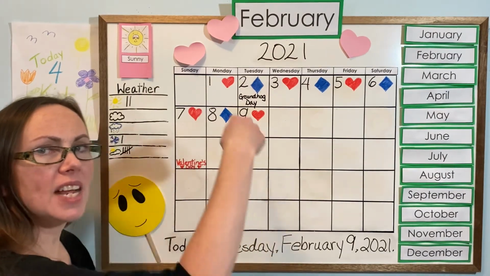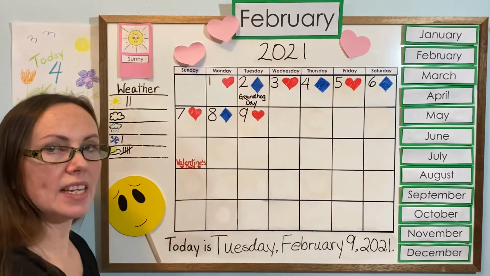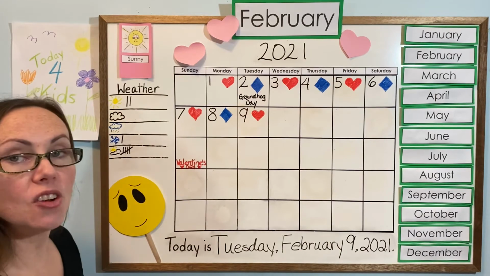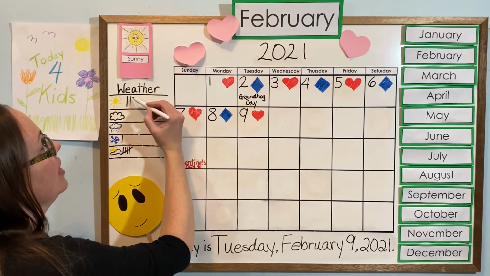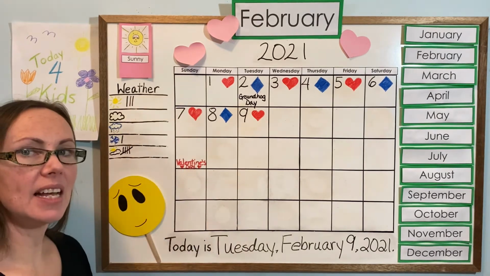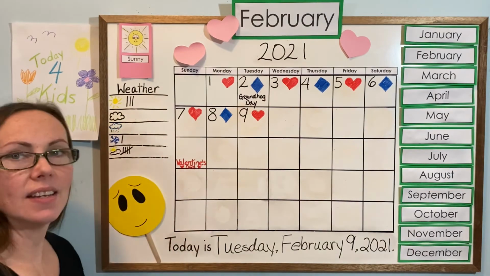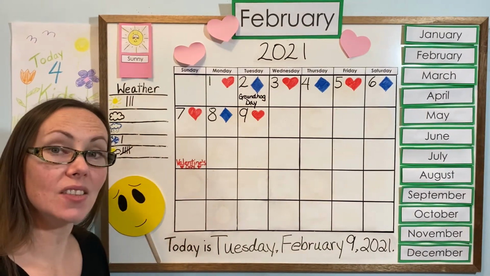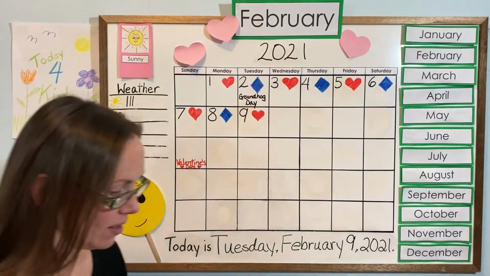Let's practice making our tally marks so we can put it on the board and add them up. Are you ready? Put your finger to the top and strike it down. Do it with me, either on your paper or in the air, as we put it on the tally mark chart. Ready? Start at the top and strike it down. Now how many tally marks do we have? Can you count them? 1, 2, 3. Did you guess correct? 2 plus 1 is 3. Good job. So we have 3 sunny days so far in February.